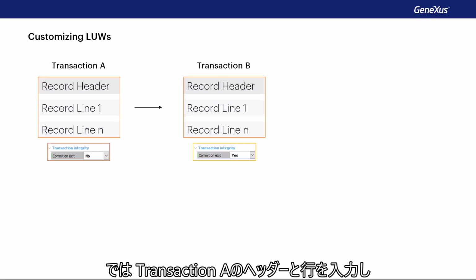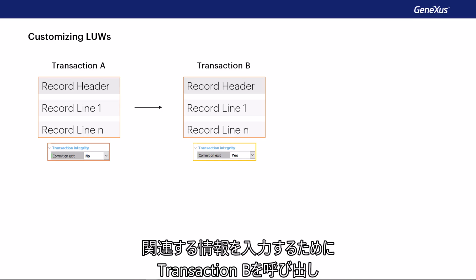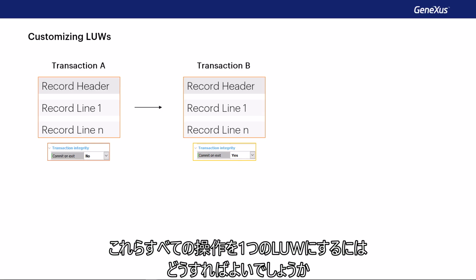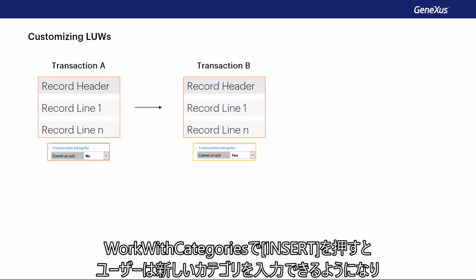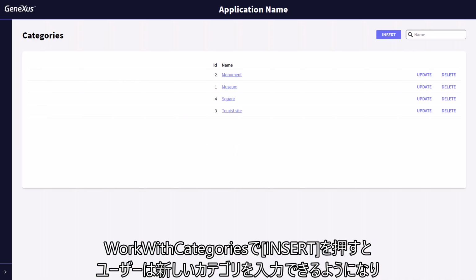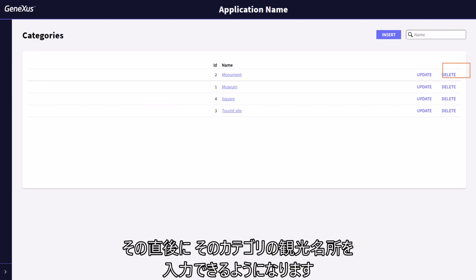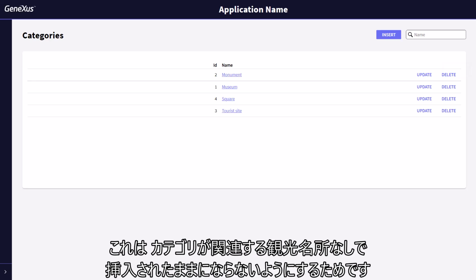So, how do we get the header and lines of transaction A to be entered, transaction B to be called to enter somewhat related information, and all these operations to make up a single LUW? From work with categories, we want that by pressing Insert, the users offer the possibility to enter a new category, and right afterwards, an attraction of that category. Because we don't want to leave categories inserted without related attractions.